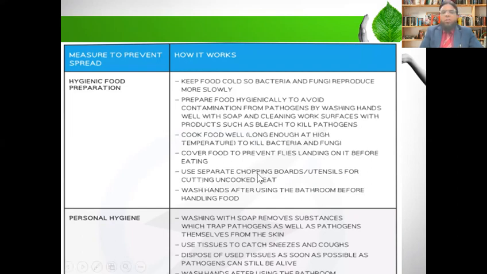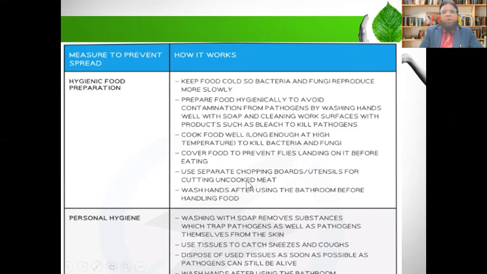Use separate chopping boards. Yes, the chopping boards for meat and vegetables should be separate, because on the meat chopping board the blood stays in the cracks of the board, and when the same board is used for vegetables or for making salad, the germs enter into the vegetables or the salad, and when this salad is eaten, the germs enter into the body.